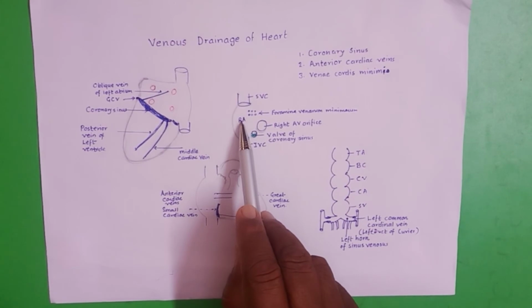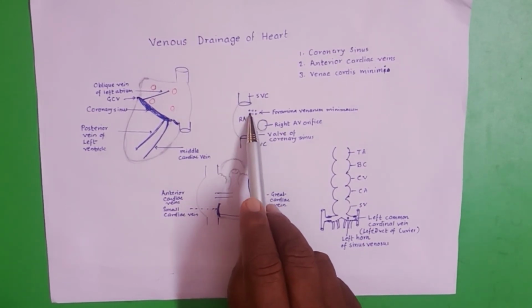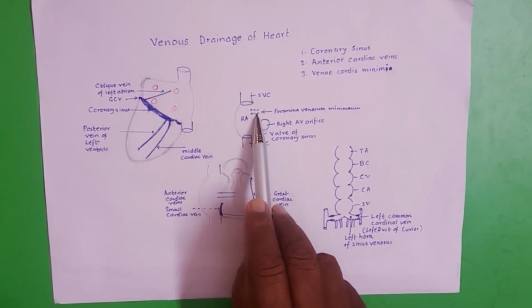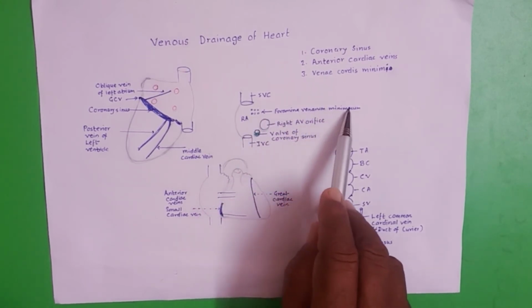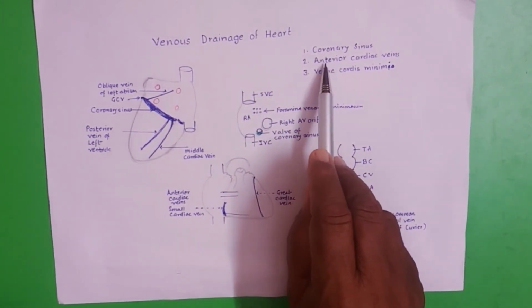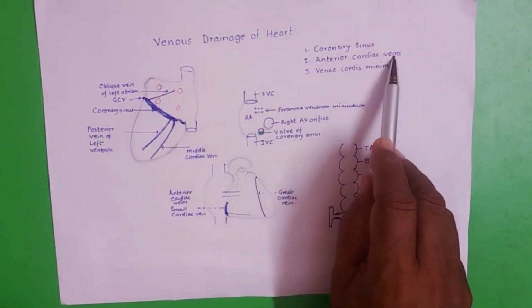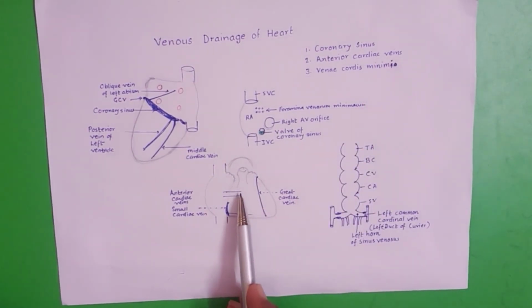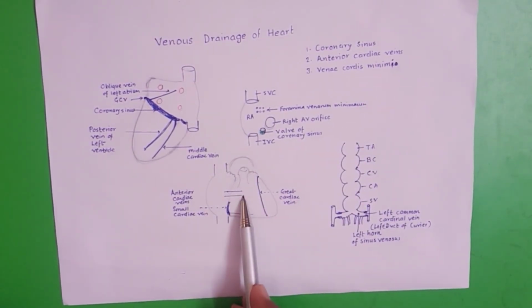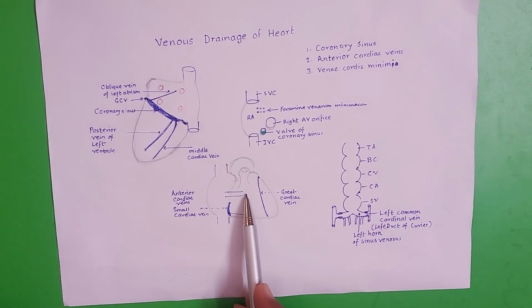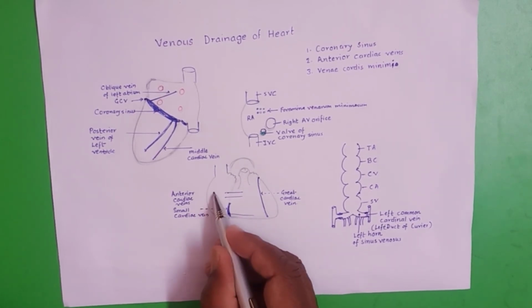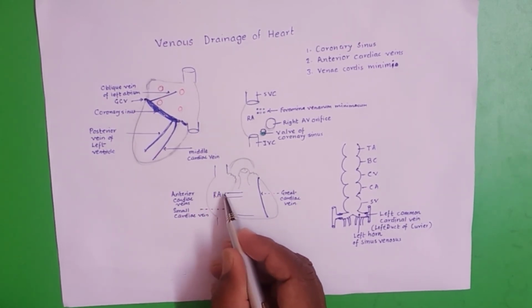For example, in the right atrium, these are the openings called foramina venarum minimarum. There are 3 to 4 anterior cardiac veins, and these drain the sternocostal surface of the right ventricle, and they open in the rough anterior part of the right atrium.